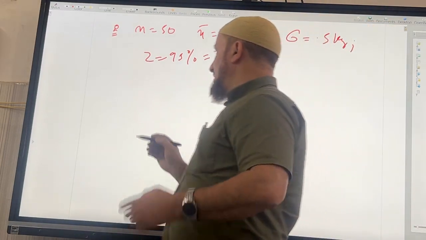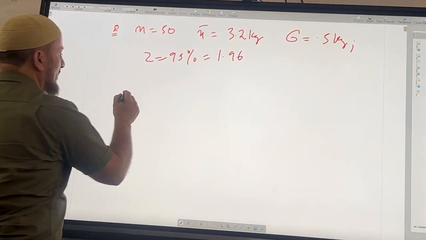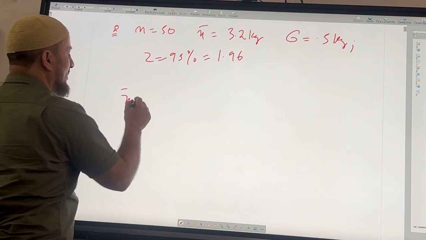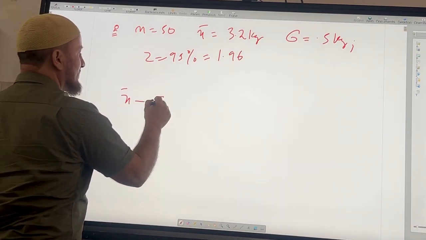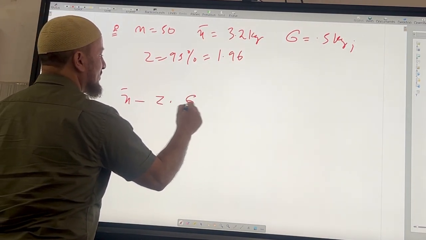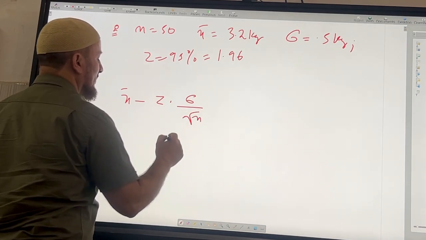So now let us see. We know the low value will be x bar minus Z into standard deviation divided by under root of n.